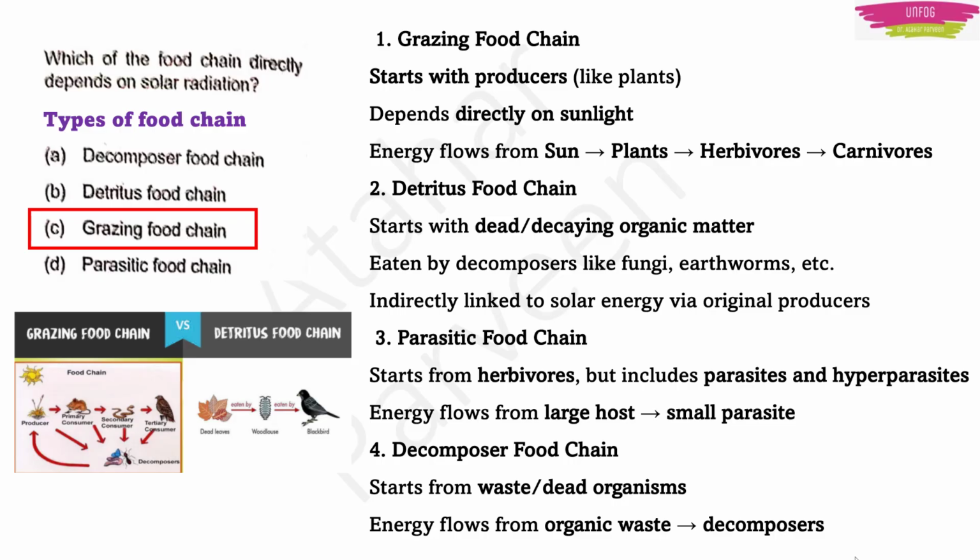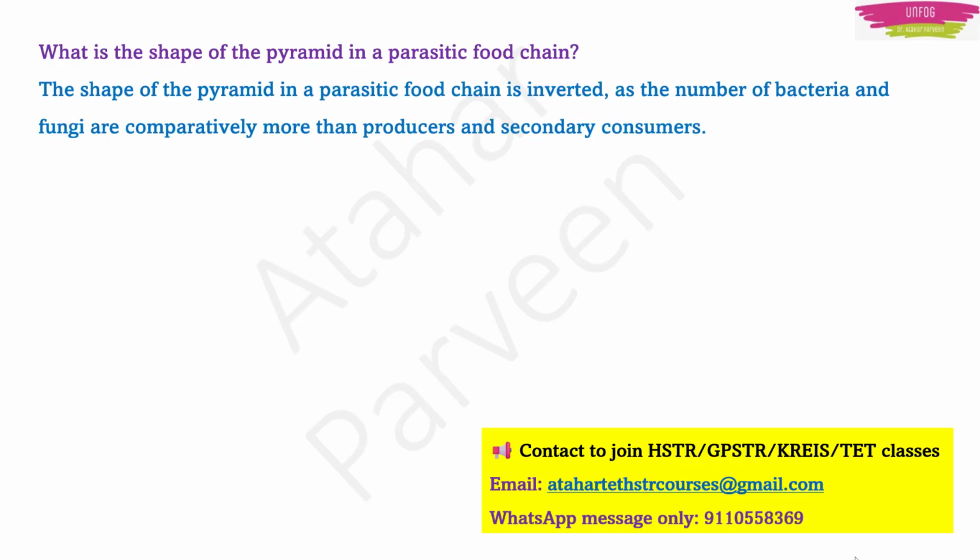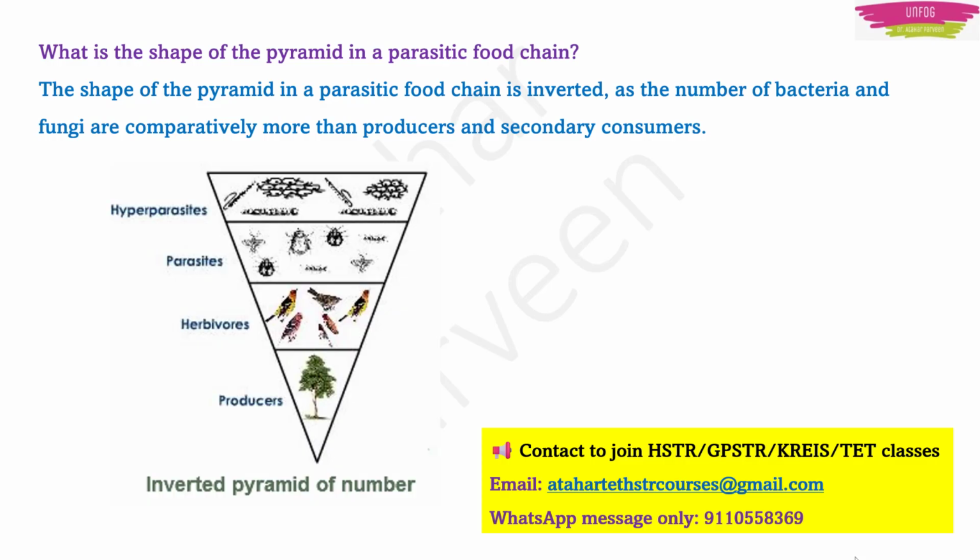Okay. You can also go for basic information like what is the shape of the pyramid in a parasitic food chain. The shape of the pyramid in a parasitic food chain is actually inverted, because the number of bacteria and fungi is very much more when you compare with producers and secondary consumers. That's the reason why the pyramid is inverted. You can see that the producers are less when you compare with the parasites or the bacteria and fungi and so on. Okay.